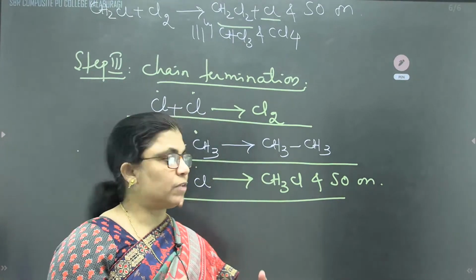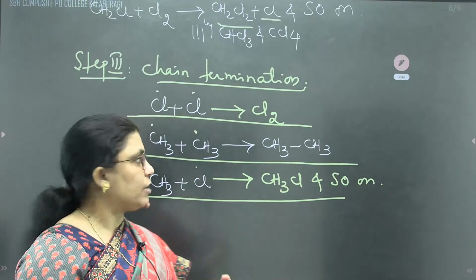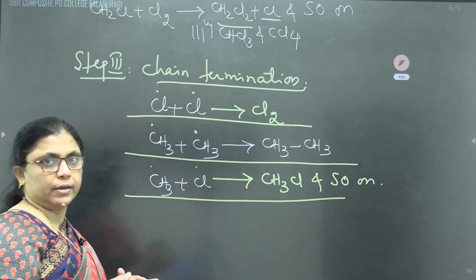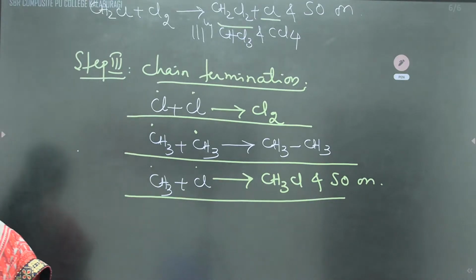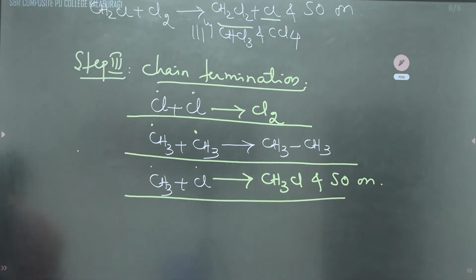And free radicals are very active species. That's why the reaction can proceed. But remember, free radical formation can happen only in the presence of sunlight.